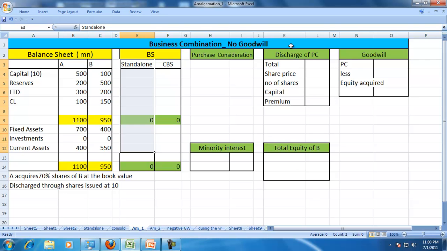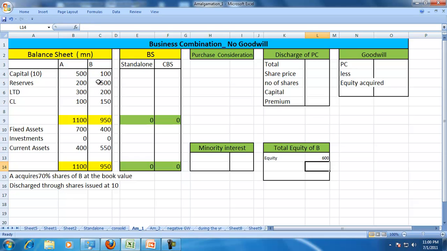First, let us do some working. The workings will show the total equity of B, purchase consideration, minority interest, how they discharge, determination of goodwill. The total equity of B here, because the market value or the fair value is not given, is equal to the capital plus reserves.